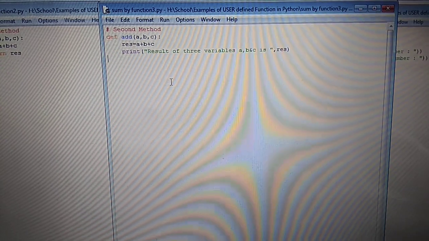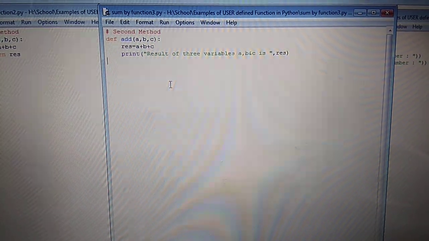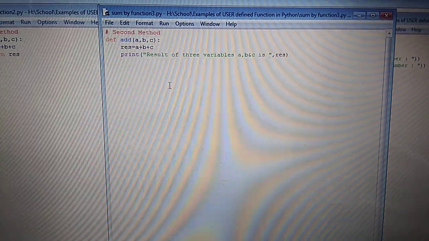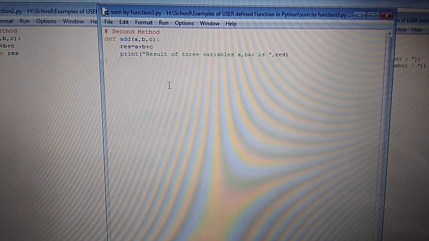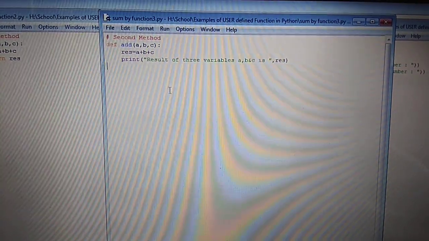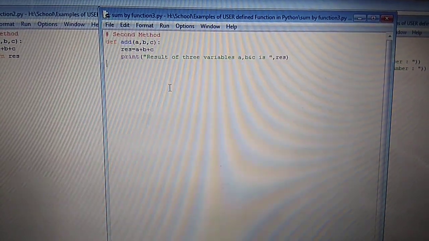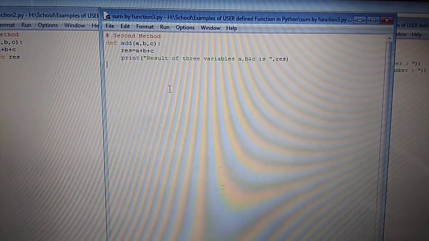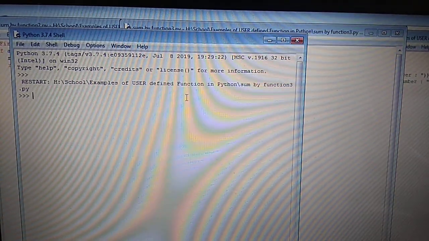Now the second method by which you can calculate the sum of a number of variables: using the def keyword before add. Here add is the name of our function, in which three parameters are given: a, b, c. After that, a colon is used. In the function, res is equal to a plus b plus c. After that, we print the result which is stored in res. If we execute this program, then the output will be